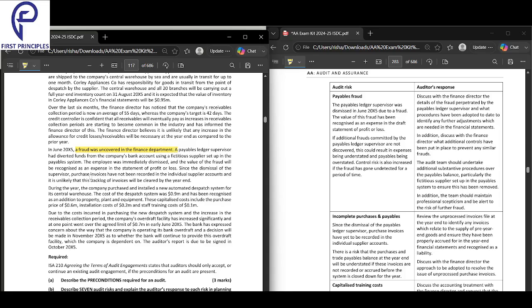Looking into here, a fraud was uncovered. So this is a risk. A payable supervisor had diverted funds from the company's bank account to a supplier account set up in the system. He was immediately dismissed, and the value of the fraud will be recognized as an expense in the statement of profit and loss.